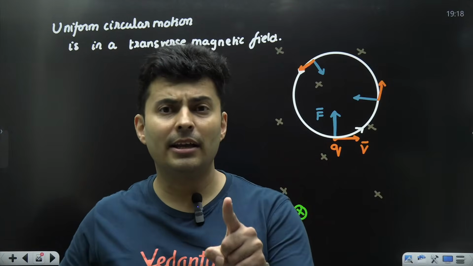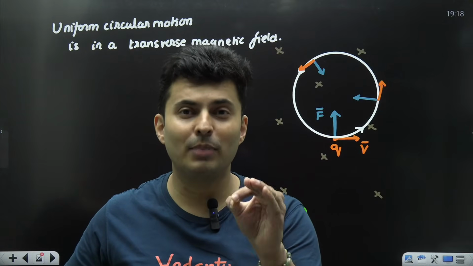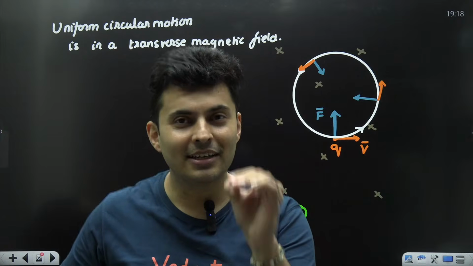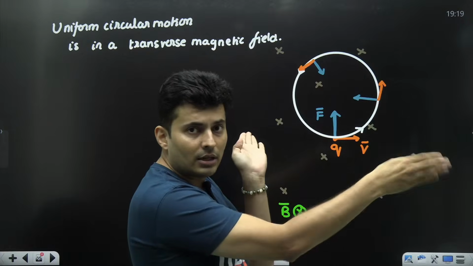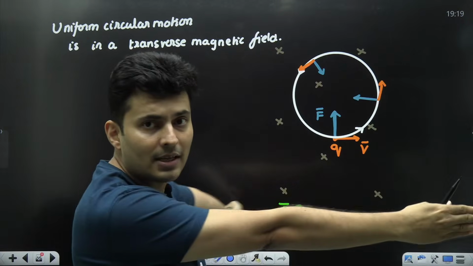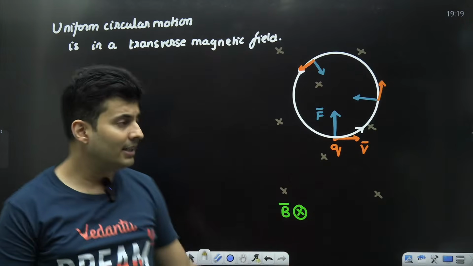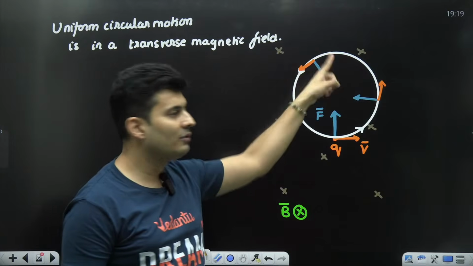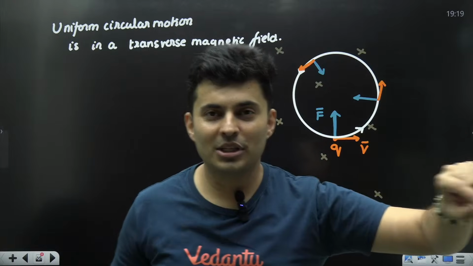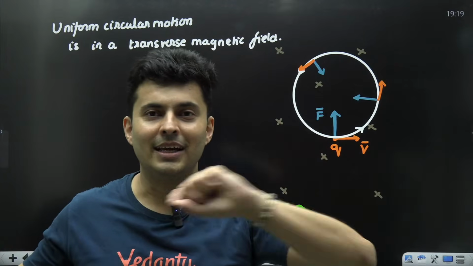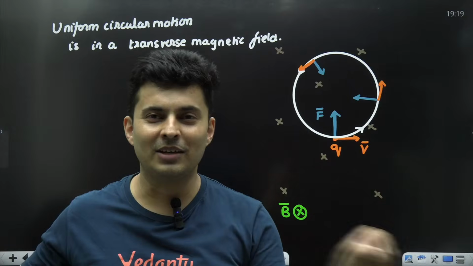A charged particle in a transverse, meaning perpendicular, meaning normal. You can see velocity is perpendicular, velocity is here, magnetic field is inside, is perpendicular to the magnetic field, then it performs a uniform circular motion. So options were parabolic motion, straight line motion, elliptical motion, circular motion.